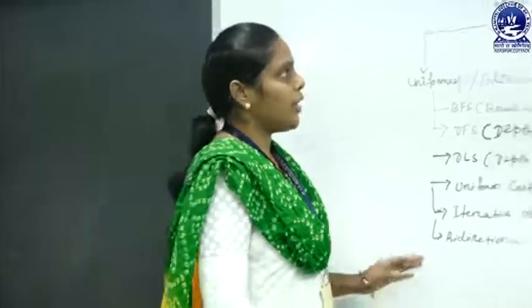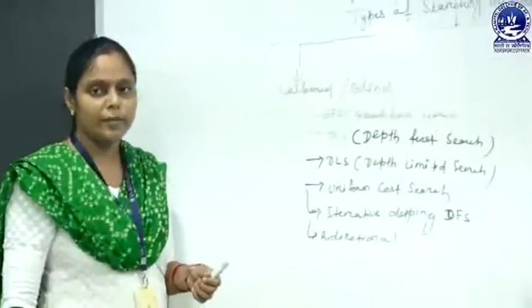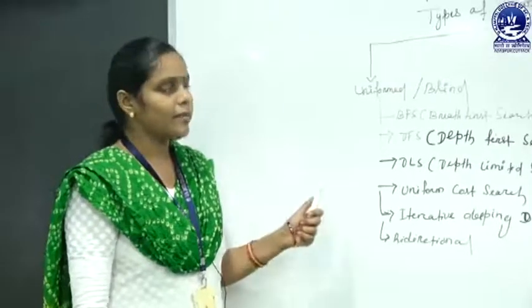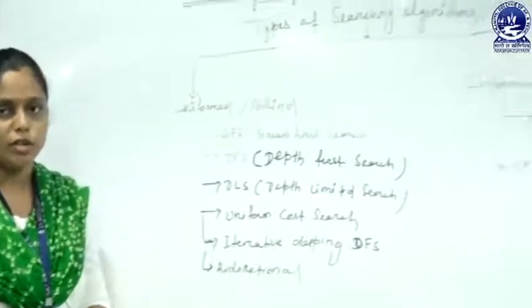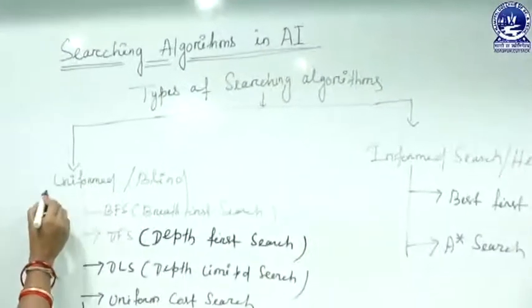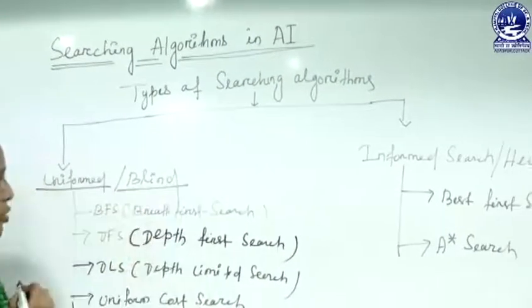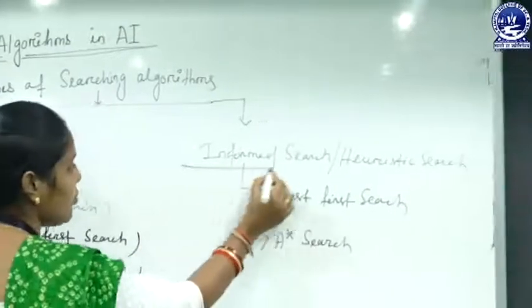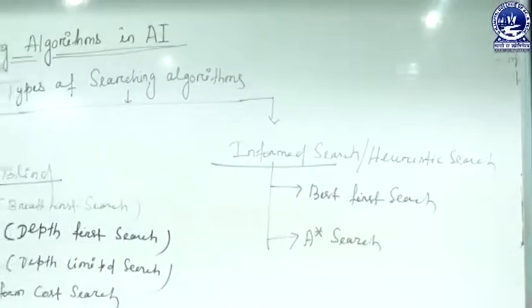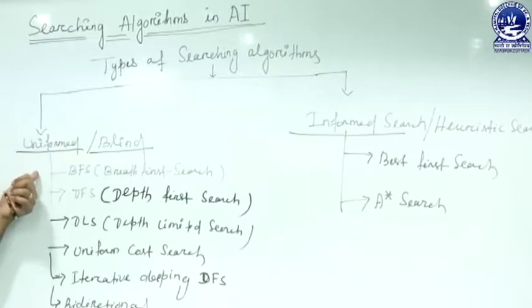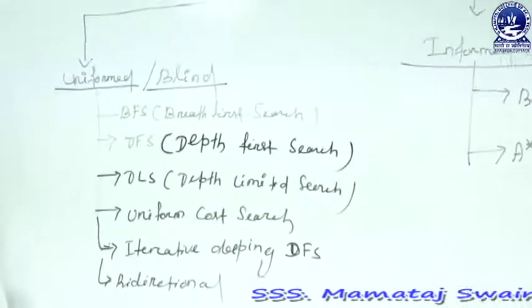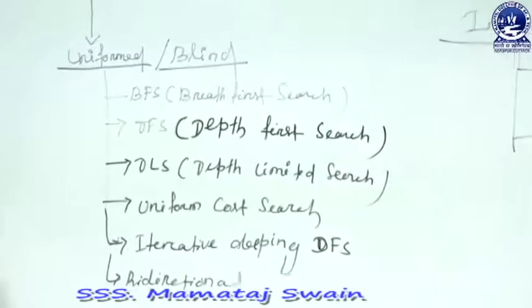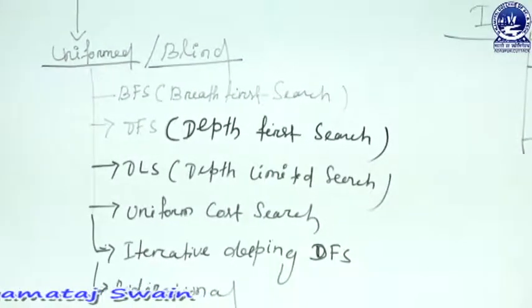Next, different types of search algorithms in artificial intelligence. In artificial intelligence, there are two different types of search algorithms. First one is the uninformed or blind search algorithm. Then next one is the informed search algorithm. In uninformed search algorithm, the search algorithm does not contain any domain knowledge such as the closeness and the location of the goal.